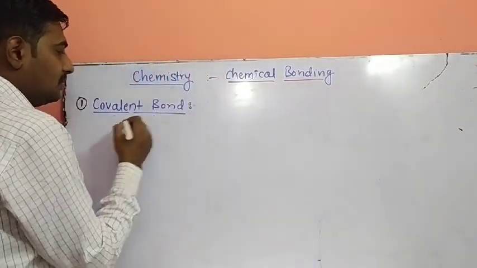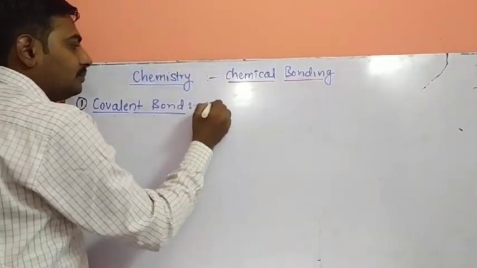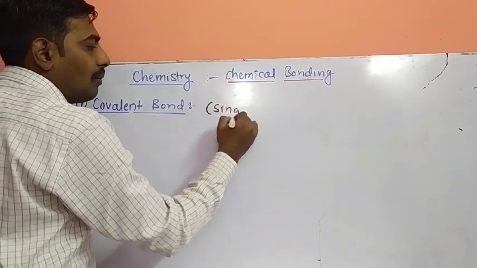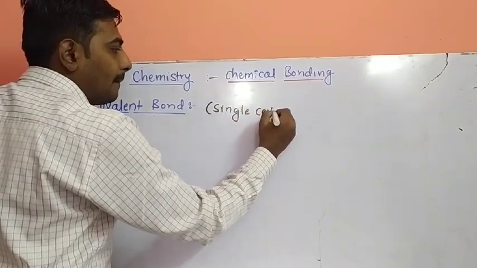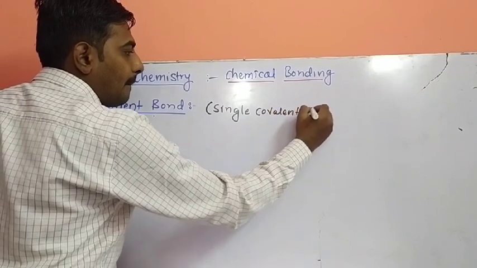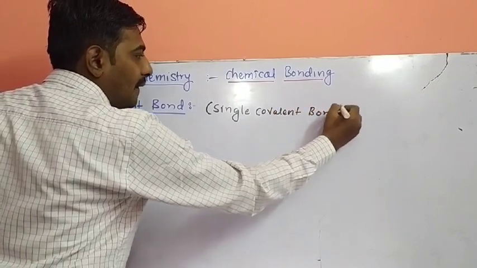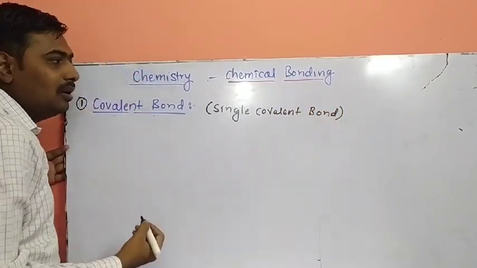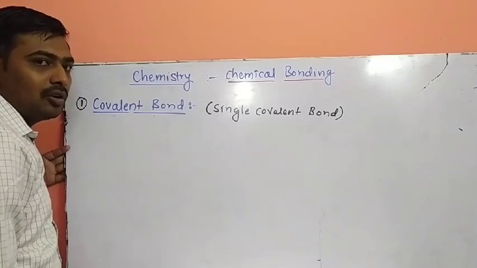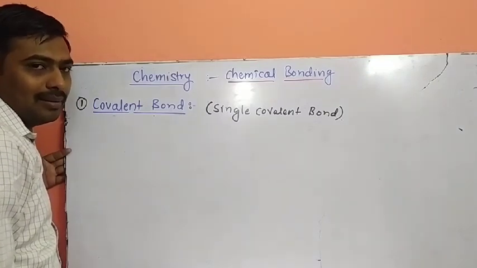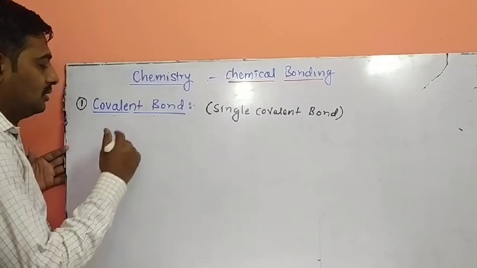First, the single covalent bond. So what is a single covalent bond? It is mutual sharing of one electron between similar or dissimilar atoms.